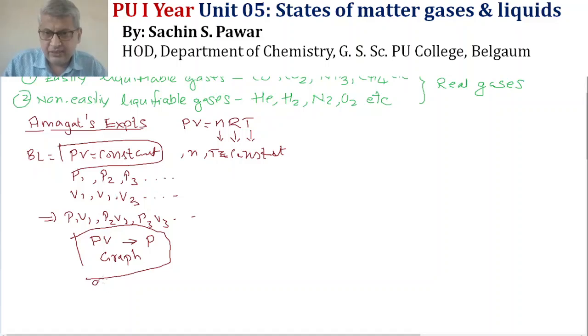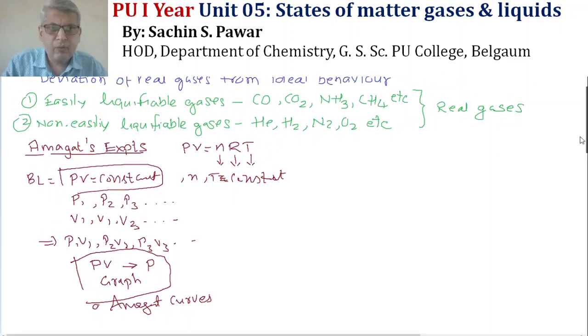And these Amagat's curves, I will use for two types of gases here. I will choose hydrogen, and I will choose methane. Okay, let us see the graph. The graph appeared like this. I will try to draw a graph here.